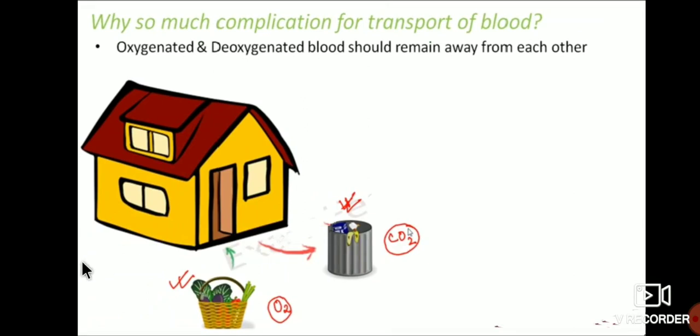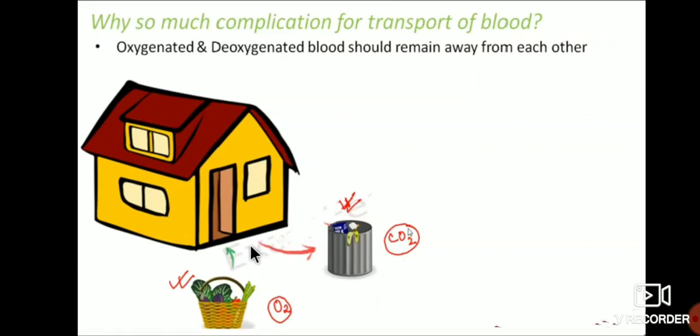This is an example. Here, in one way they carry out waste materials, and in another way they carry good and fresh things inside the womb. But inside the womb there will be a separation, whereas in the heart that's not possible. So one goes outside, one comes inside like this. This is only an example of how complicated the transport of blood is, and why so many complications are there.